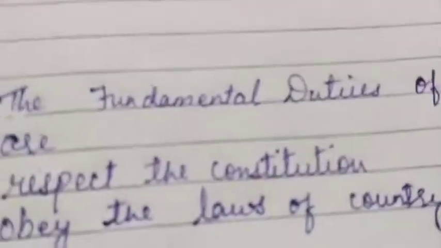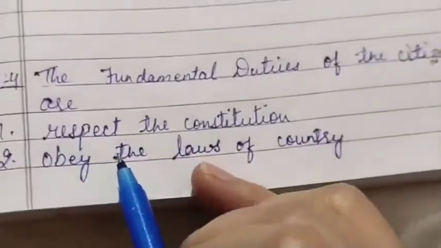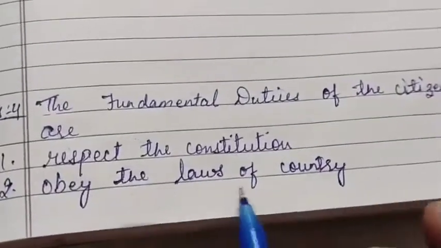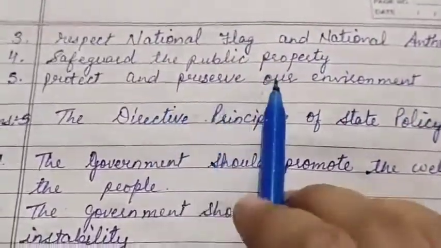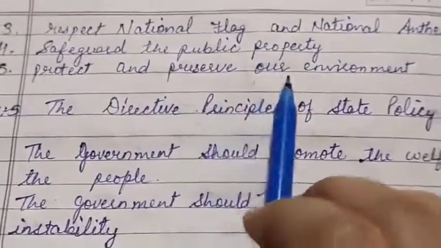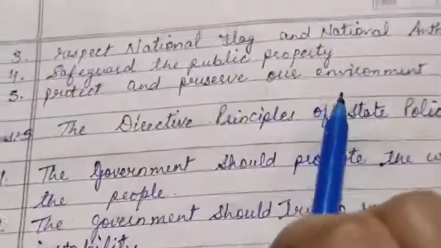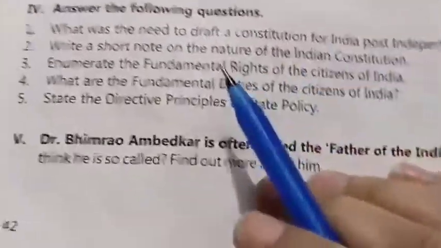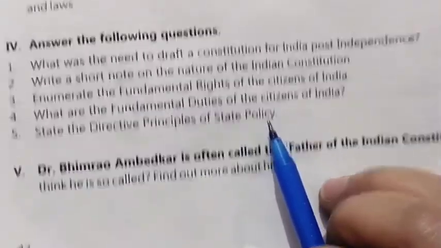The fundamental duties of the citizens of India are, first one is respect the constitution, obey the laws of the country, respect national flag and national anthem, safeguard the public property, protect and preserve our environment. These are again your fundamental duties. Question number 5, state the directive principles of state policy.